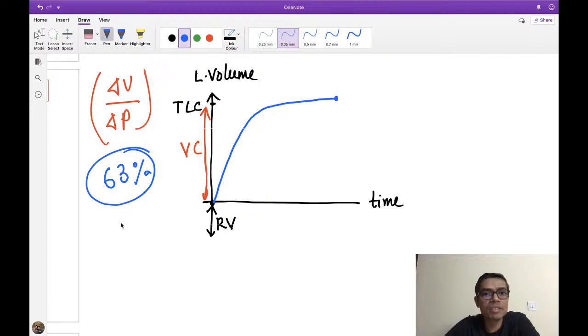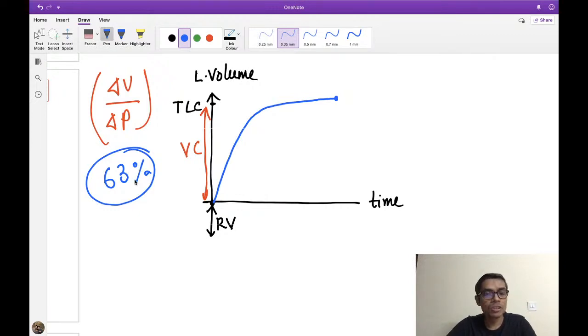concept. This concept is coming from physics. You know the resistor and capacitor. If you want to charge the capacitor through a resistor, the definition of time constant comes from there only: how much time does 63% charging of the capacitor take? That is the concept of time constant.